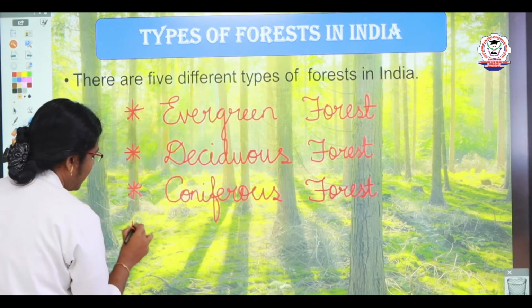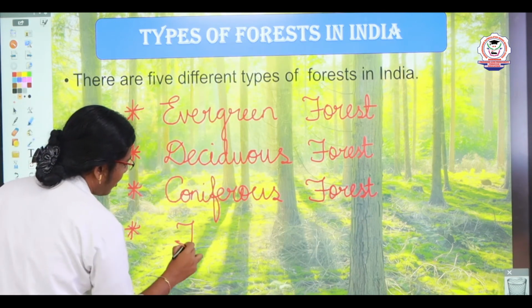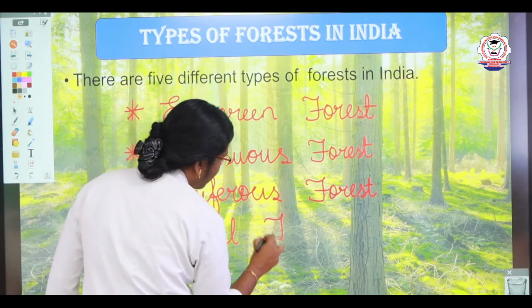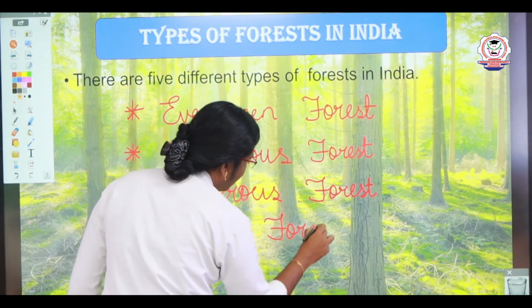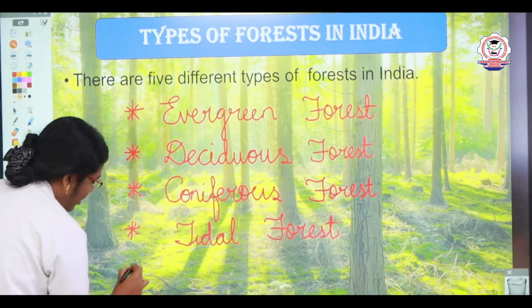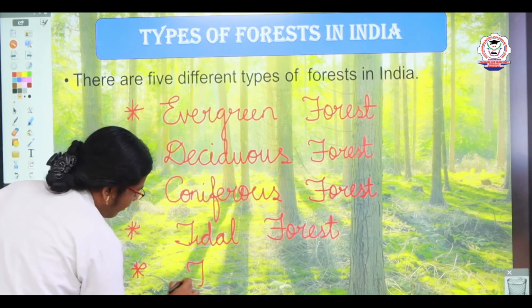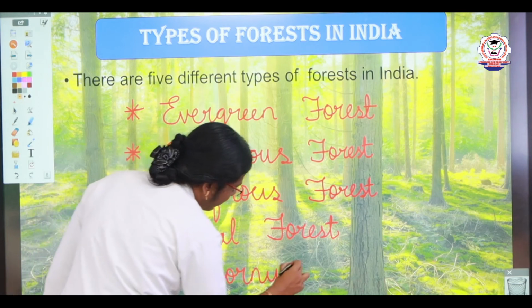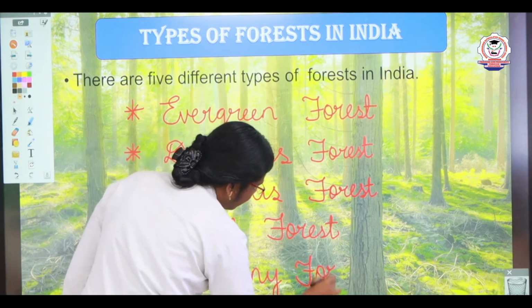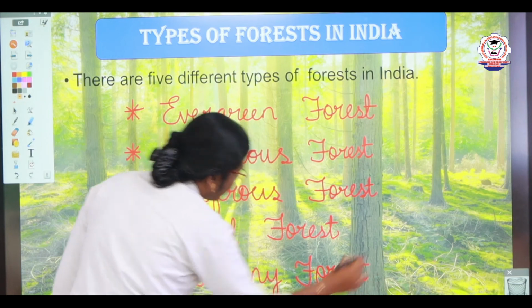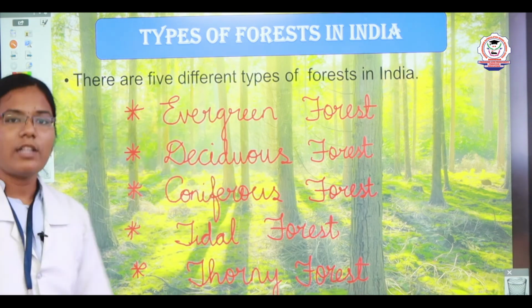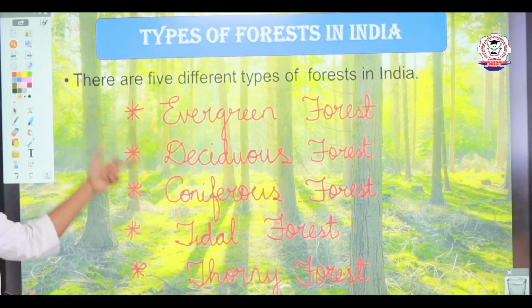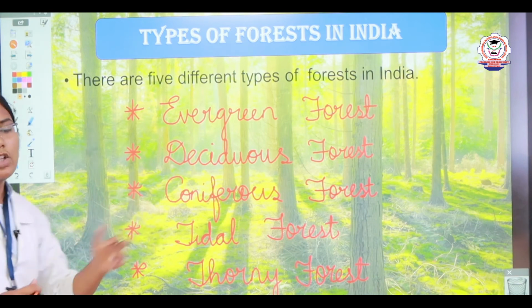The next is the tidal forest. And the next one is the thorny forest. So these are the types of forest we are going to discuss here: evergreen, deciduous, coniferous, tidal and thorny forest.